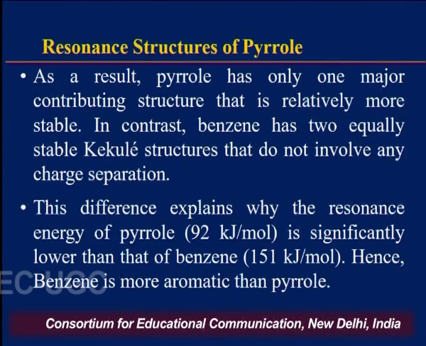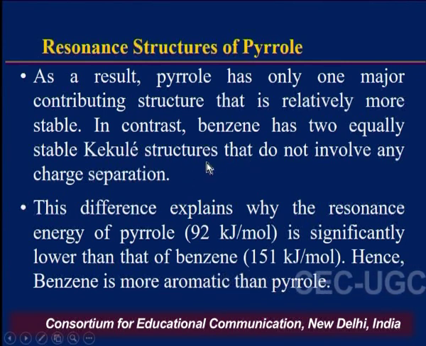So as a result, pyrrole has only one major contributing structure that is relatively more stable, because in that structure the molecule does not have any positive and negative charge separation. But in case of benzene, we know very well that there are 2 equally stable Kekulé structures that do not have any positive and negative charge separations.